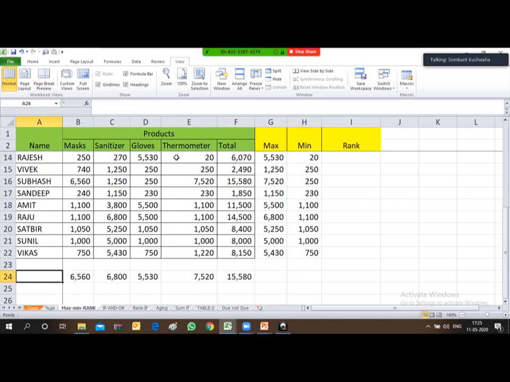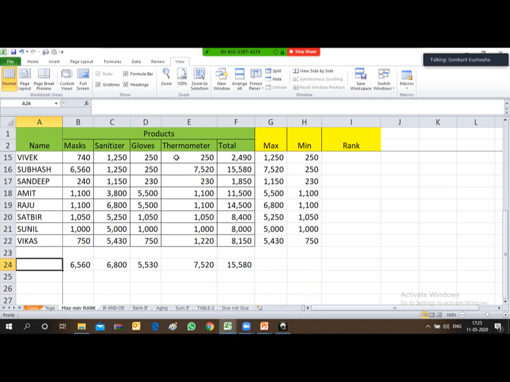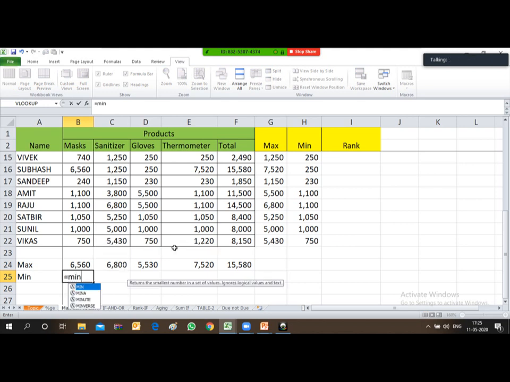In the column also it was max, here also you can find the minimum. So for minimum you need to type the formula min, then start a bracket and select the entire column.